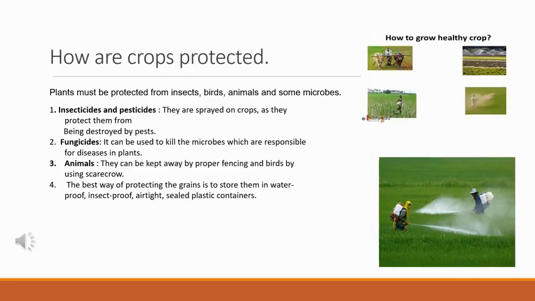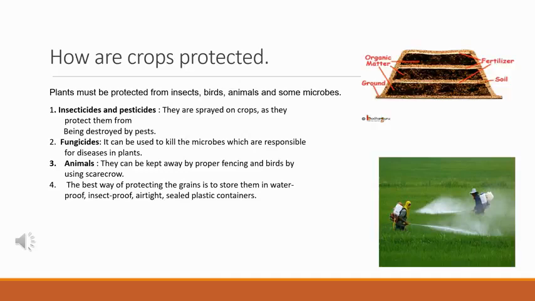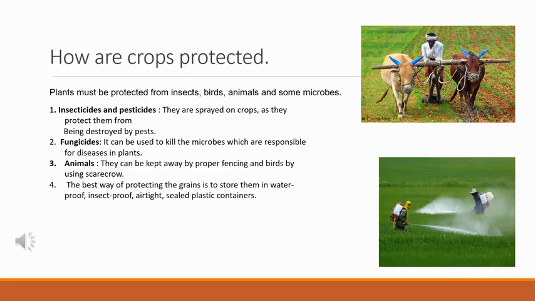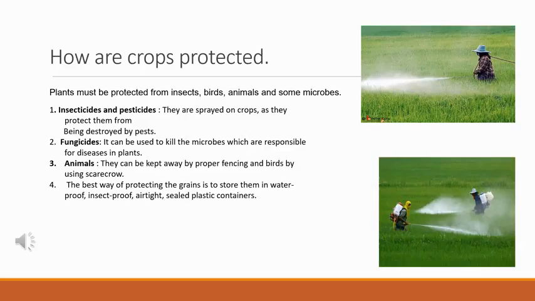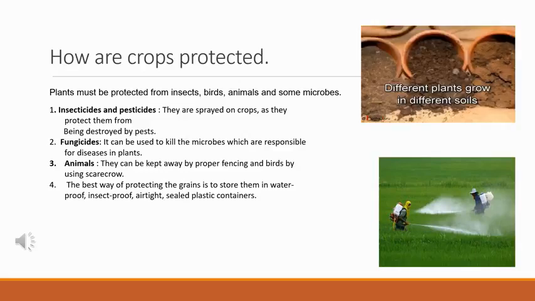So you must have seen how much is to be done for getting a good crop. Preparing good soil, sowing good seed, adding right amount of water, and spraying insecticides. Also, different plants need different types of soil. One should know what to grow at what time and also the right technique.